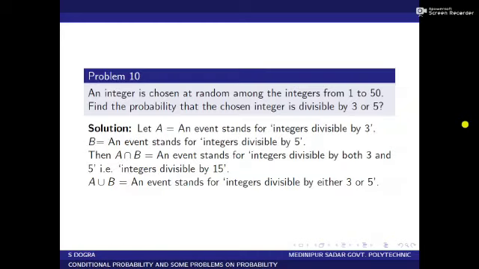Now I come to the next problem. An integer is chosen at random among the integers from 1 to 50. Find the probability that the chosen integer is divisible by 3 or 5. Let A equal to an event that stands for integers divisible by 3. B is an event that stands for integers divisible by 5. A intersection B, that is integers divisible by both 3 and 5, that is integers divisible by 15. A union B equal to integers divisible by either 3 or 5.